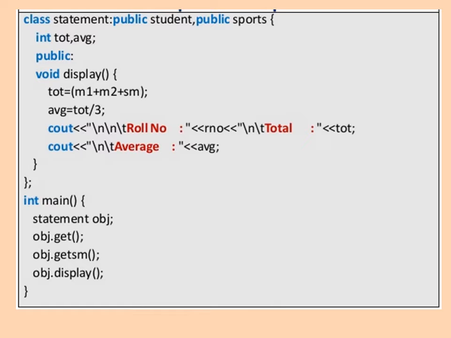Now in the main function, int main, statement obj, that is we create the object of the class statement, as in inheritance we create the object of the derived class. So statement obj, statement is there. Then by using this object we are accessing the functions, that is obj.get, obj.getSM and obj.display. So these are the functions we are accessing from student, sport and statement respectively.